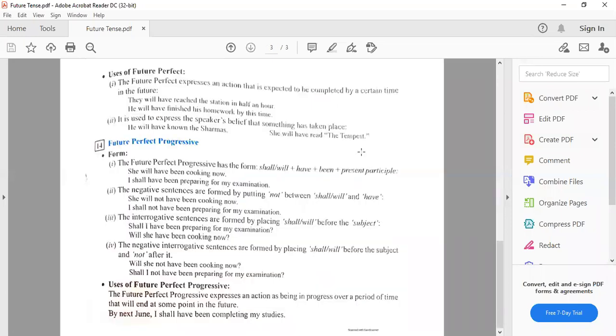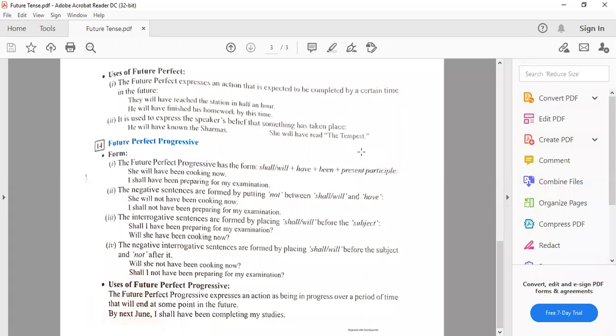Now coming to the next form, where we use the future perfect. The future perfect expresses an action that is expected to be completed by a certain time in the future. That means at a particular time, mentioned time, the action will be completed in the future time. They will have reached the station in half an hour.